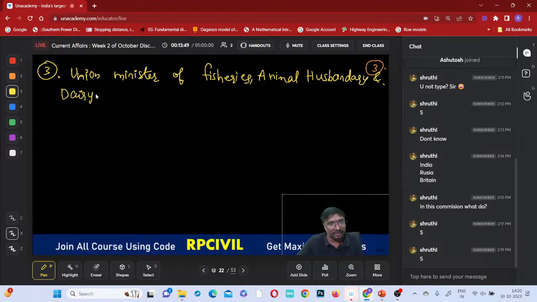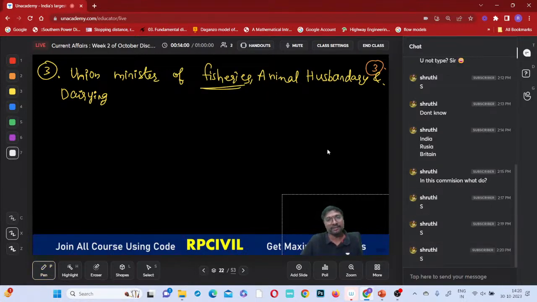So dairying means what? It is related to milk production, production of milk, curd, cheese, and all these things, na? Fisheries, right? So fishing will be done, and generally for food they will be eating the fish, na? Animal husbandry means the protection of these animals and all this will be done, na? Farming of animals, right? You'll be growing the animals and all these things. Animal husbandry, so all this will come under this, right?